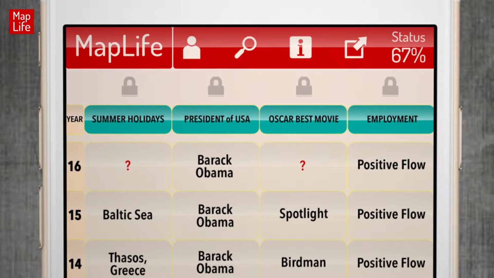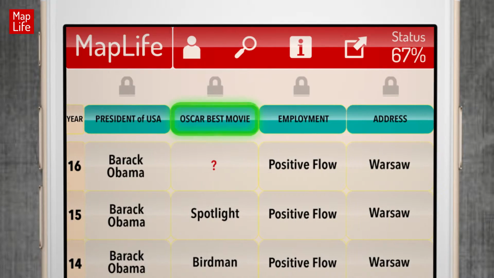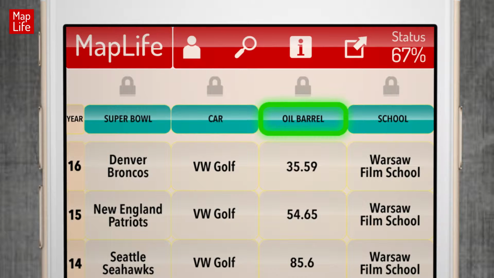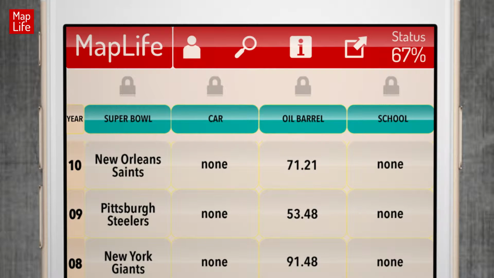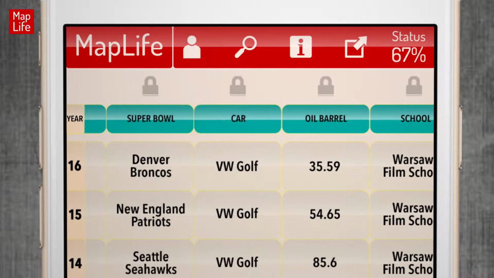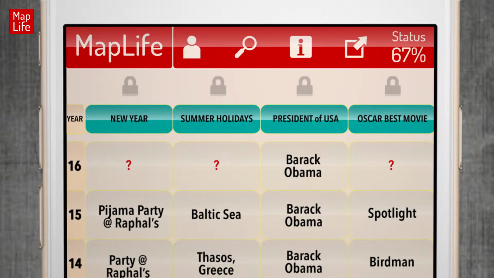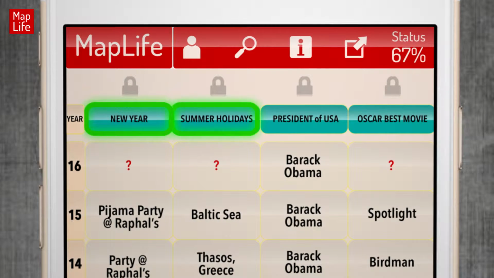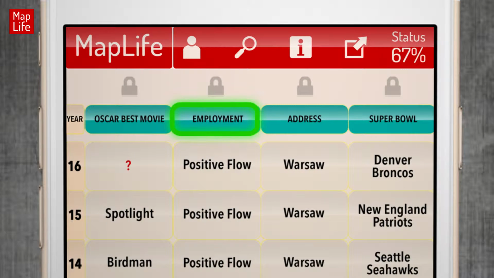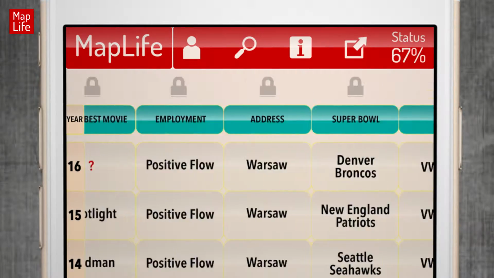Generic categories include, for example, President of United States, Super Bowl winner, Oscar for Best Movie and the average price of oil barrel. This content is fixed and filled in at the start of our experience with MapLife. Custom categories we fill in ourselves. I chose to start with categories such as New Year's Eve place and summer holidays destination, the place of work and residence, and owned car and school attended. Obviously you will choose your own categories.